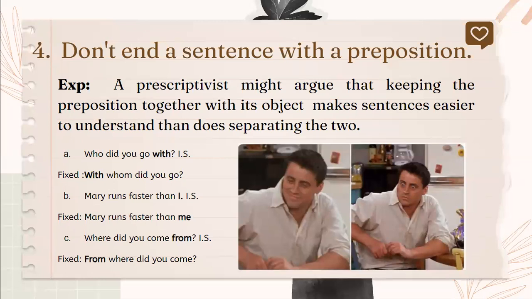Don't end a sentence with a preposition. A prescriptivist might argue that keeping the preposition together with its objects makes sentences easier to understand. Ending a sentence with a preposition is acceptable in casual communication, but is looked down upon in formal writing like academic papers or business correspondence. For example, who did you go with? Informal speech. Fixed. With whom did you go?